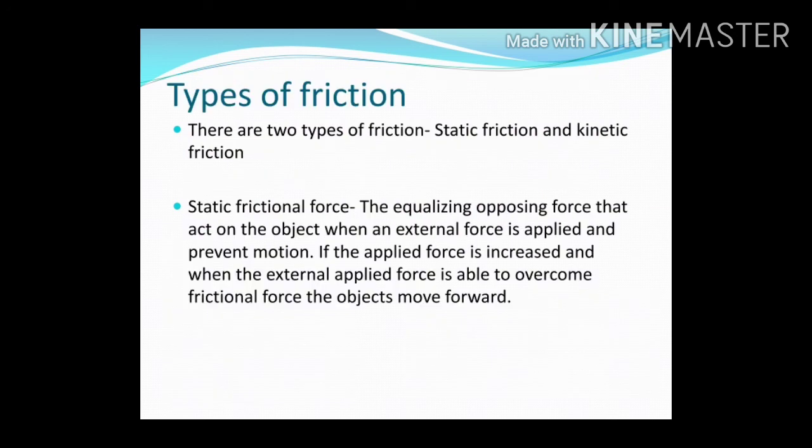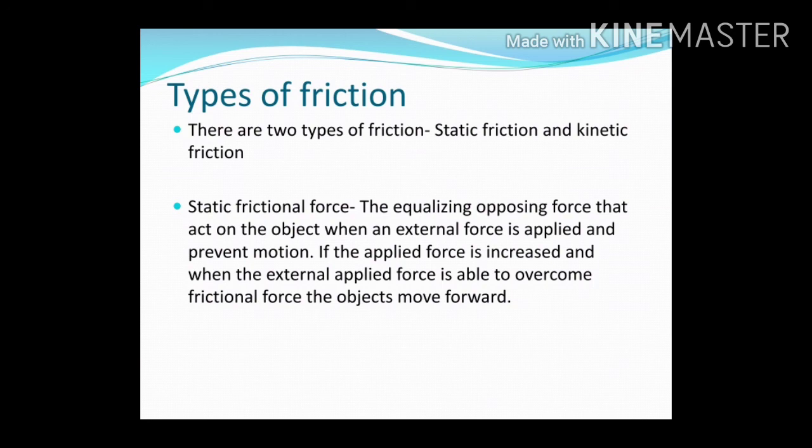Friction is mainly classified into two categories. First is static friction and another is kinetic friction. Static friction: if you push a table gently, the table will not move. The friction acting between the table and the ground prevents the table from moving.